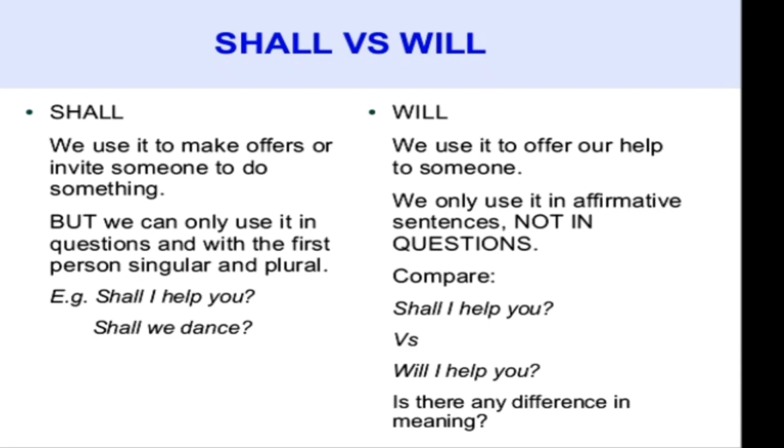So to make it clear, I must tell that shall, we use it to make offers or invite someone to do something, but we can only use it in questions and with the first person singular and plural, like I and we. For example, shall I help you? Shall we dance? Now let's see will. We use it to offer our help to someone, and also we only use it in affirmative or negative sentences and not in questions when those questions have the subject I and we.